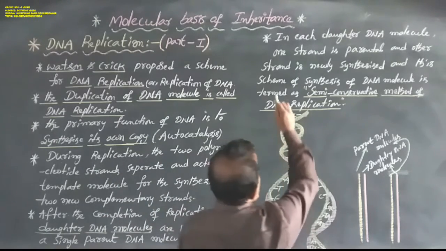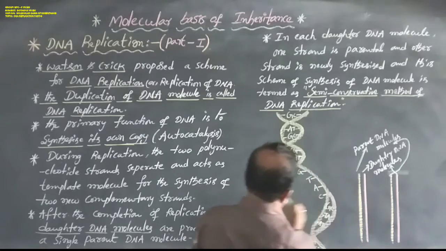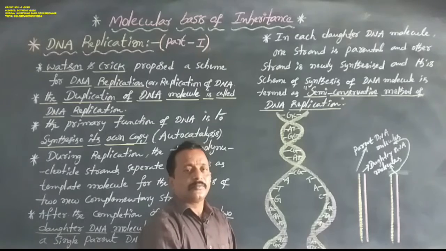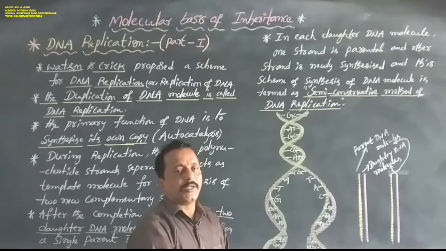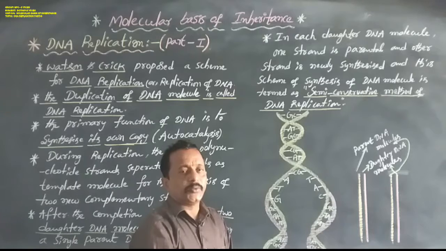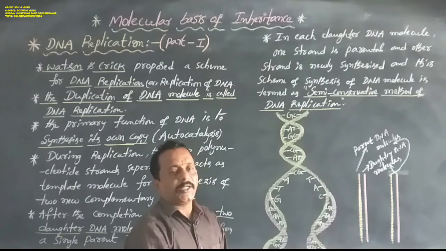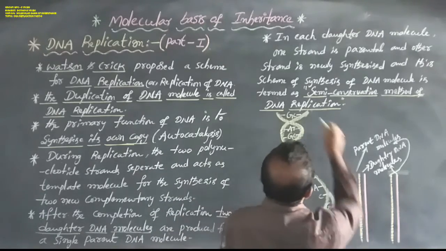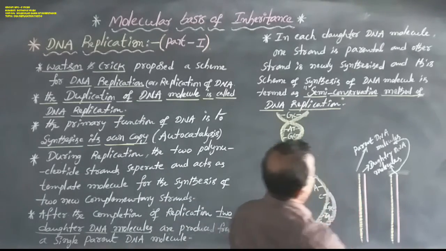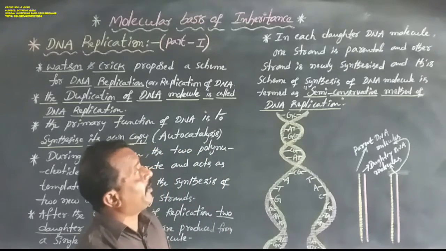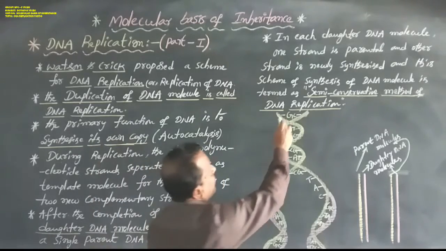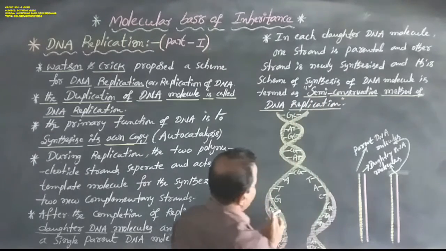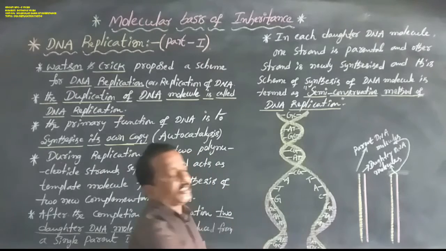Next, in each daughter DNA molecule produced after replication, one strand is parental and the other strand is newly synthesized. This scheme of synthesis of DNA molecules is termed the semi-conservative method of DNA replication.